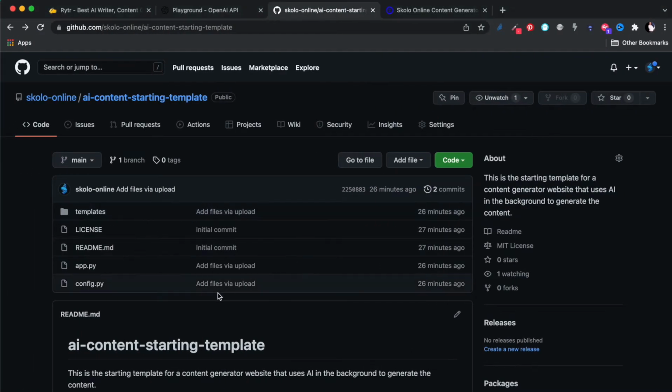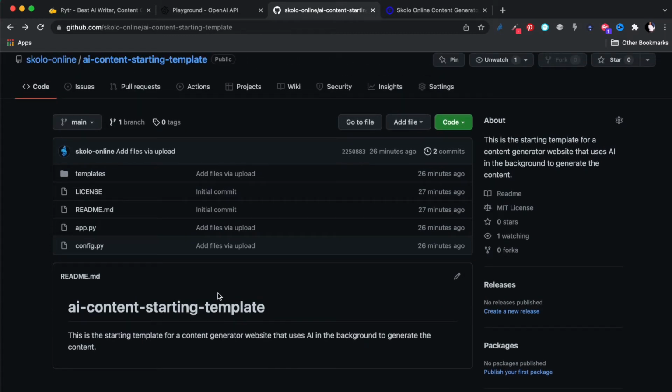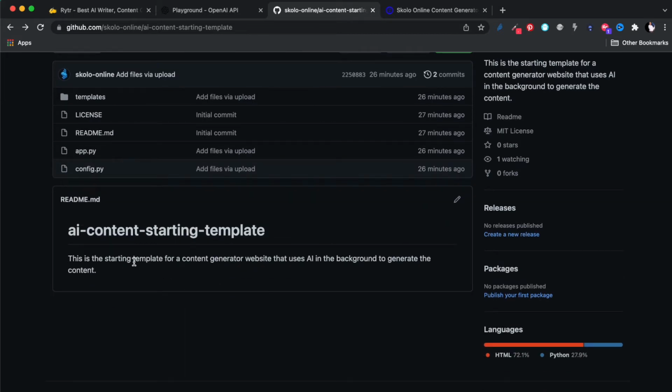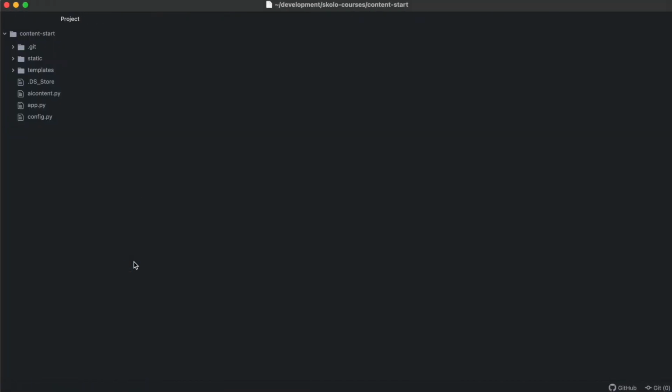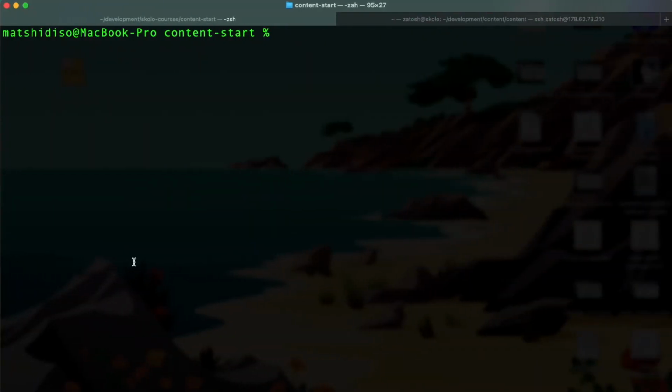Once you've done that, you need to create a virtual environment to work from so you can install the libraries that are required. There are two libraries you need right now: you need to install Flask and you need to install OpenAI. I'm going to write this in the README file later on. Make sure you get your virtual environment running. If you're not working in a virtual environment, that's also fine. Then you do pip install openai and pip install flask. Those are the two libraries we're going to be working with for now. I've already installed these as well, so I'm not going to do this either.